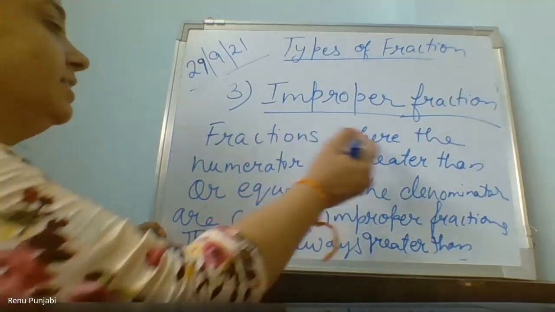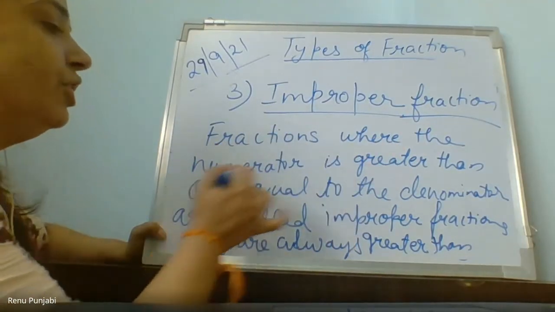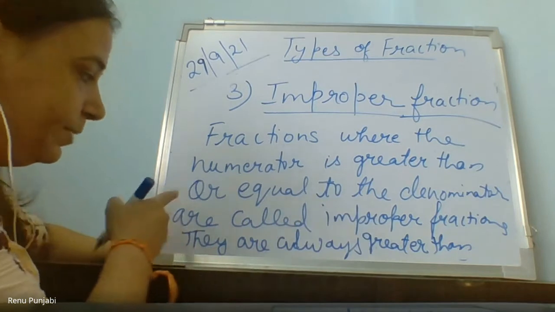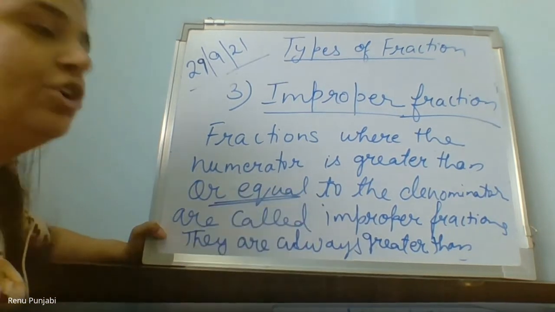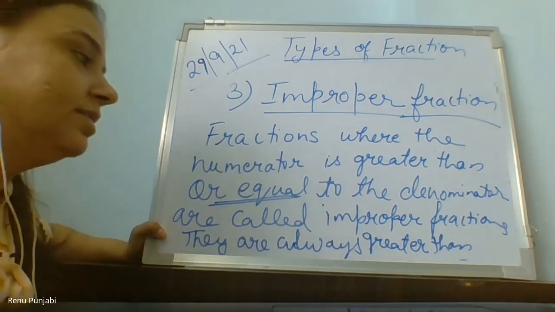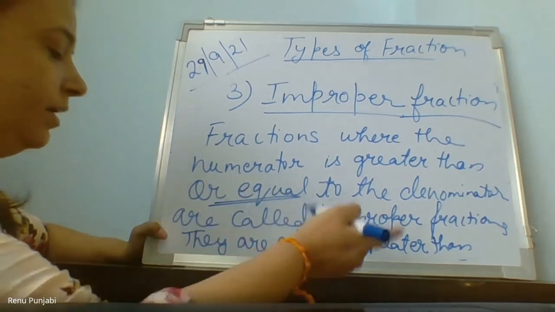I've written: fractions where the numerator is greater than or equal to the denominator. मैं अभी explain करूंगी what does the equal to mean. Equal to the denominator are called improper fractions.